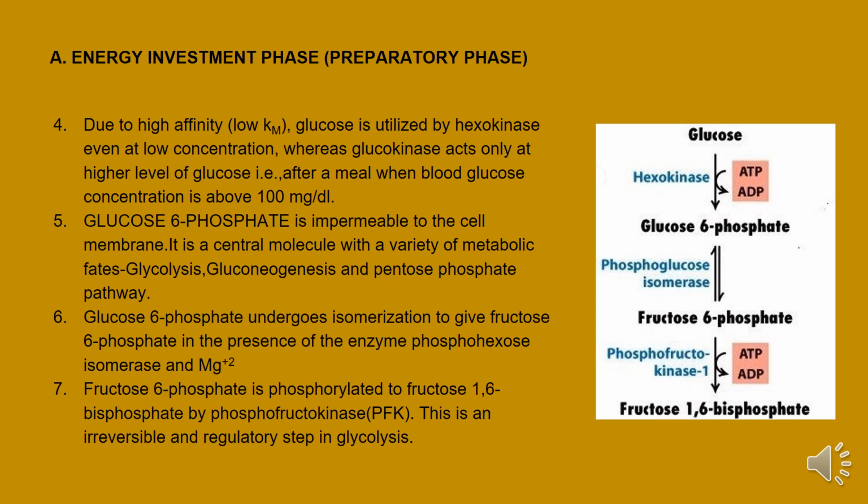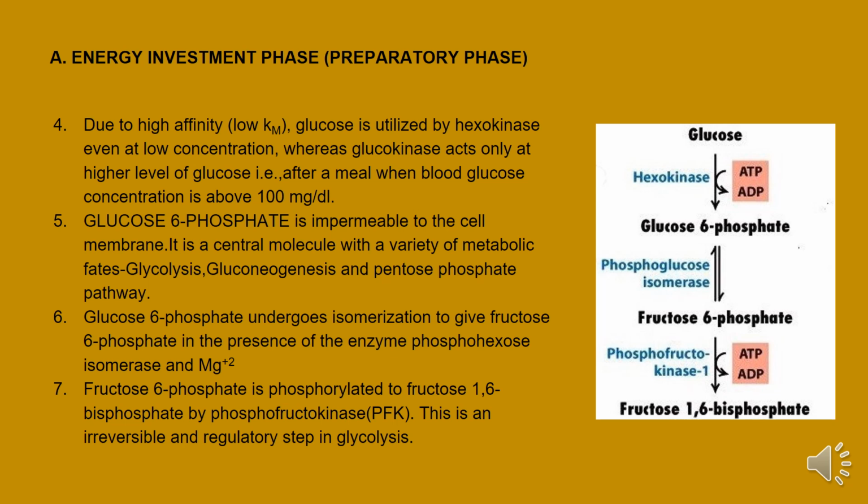Due to high affinity, low Km, glucose is utilized by hexokinase even at low concentration, whereas glucokinase acts only at higher level of glucose after a meal, when blood glucose concentration is above 100 mg/dl. Glucose 6-phosphate is impermeable to the cell membrane. It is a central molecule with a variety of metabolic fates: glycolysis, gluconeogenesis and pentose phosphate pathway.